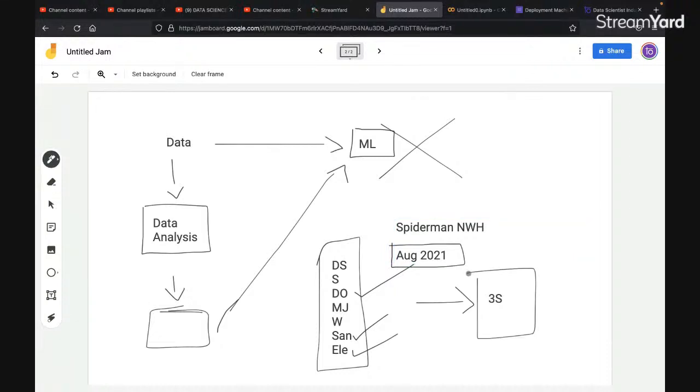Yes or no? In all the trailers, we haven't seen any three Spider-Mans. But based on these features, we have predicted that there will be three Spider-Mans. Are you guys getting this example? Yes or no? At that point, we didn't know whether this would happen or not. We were only expecting, only analyzing, only predicting that based on this information, it could happen that this will be the result.